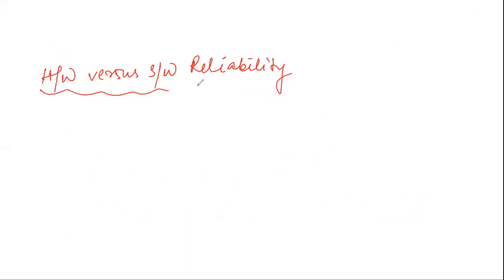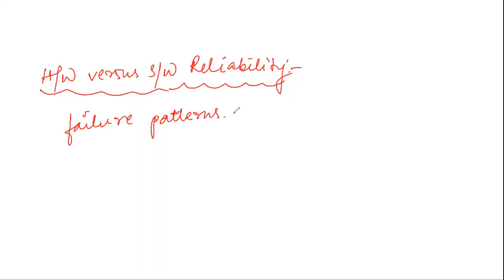Now the next topic is hardware versus software reliability. The important feature that differentiates hardware and software reliability is their failure patterns. This is the aspect where hardware and software reliabilities differ.